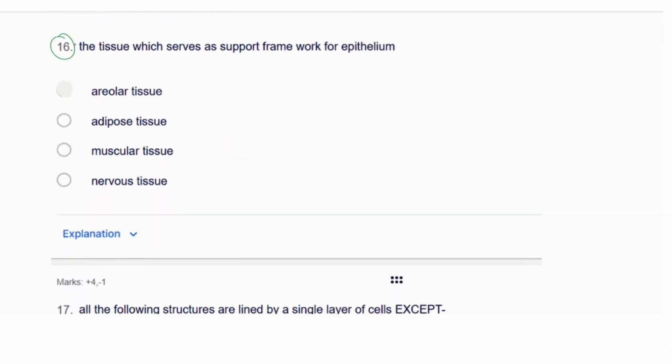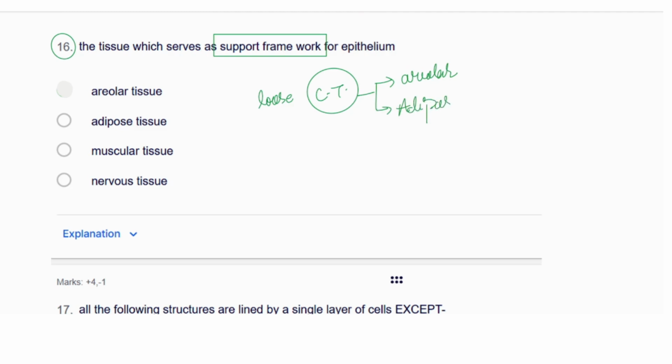Then question number 16: the tissue which serves as a support framework for the epithelial tissue. Support framework means the areolar tissue and the adipose tissue, these are all part of the loose connective tissue, right? In the loose connective tissue we have seen the areolar tissues as well as the adipose tissues. But the areolar tissues are actually giving the support and the framework.